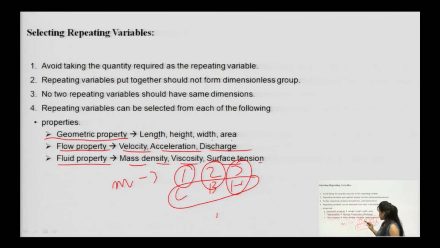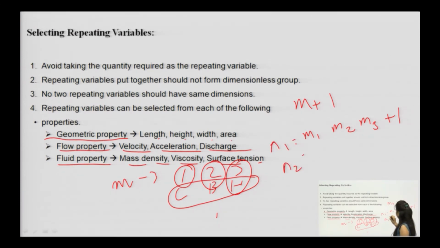These will be the repeating variables, m plus 1. So m will be m1, m2, m3, plus 1. This is how you form pi 1, then again pi 2, with m1, m2, m3 repeating, plus 1.